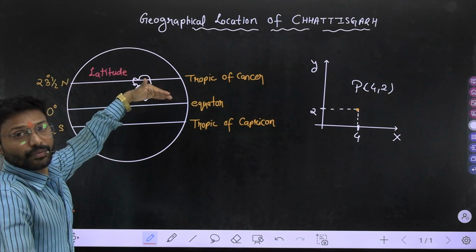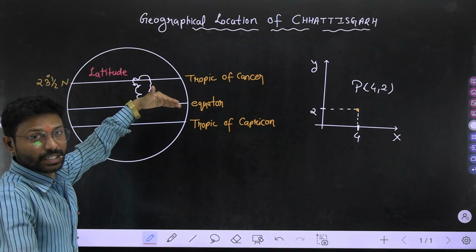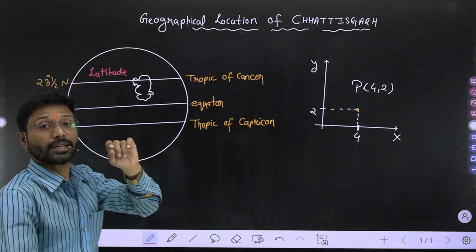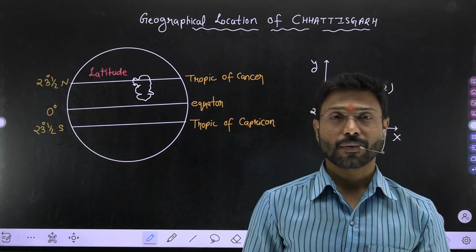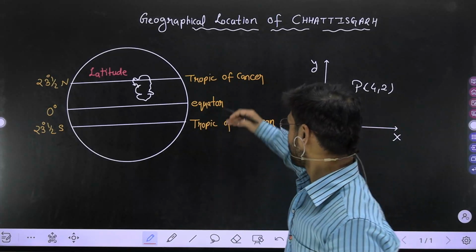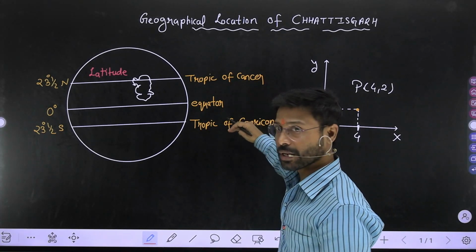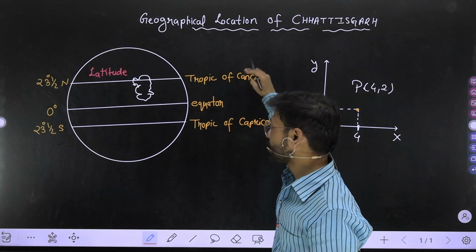Now, always you have to keep one more fact in your mind, that the sun changes its position only in between this Tropic of Cancer to Capricorn and from Capricorn to Cancer.